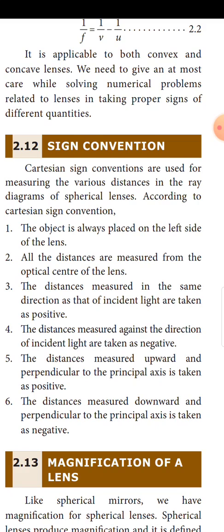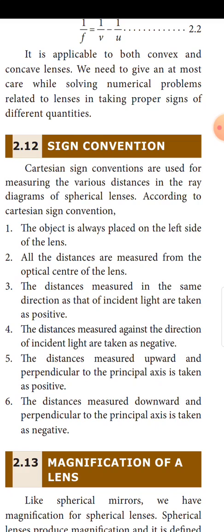Number 2, all the distances are measured from the optical center of the lens. Number 3, the distances measured in the same direction as that of incident light are taken as positive. Number 4, the distances measured against the direction of incident light are taken as negative.